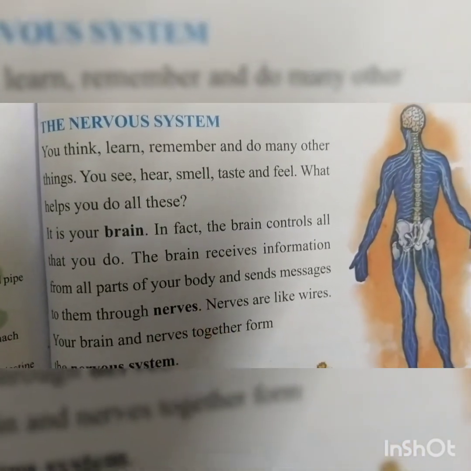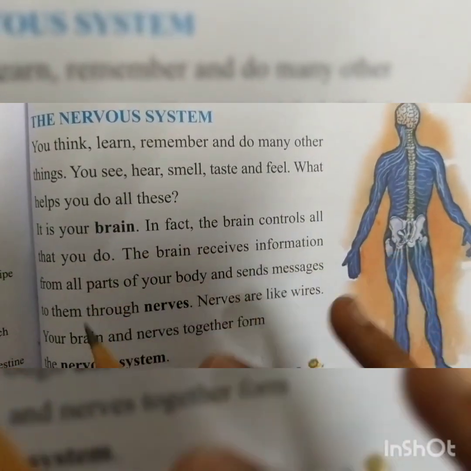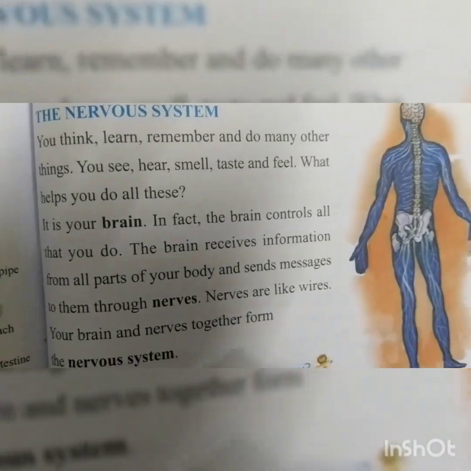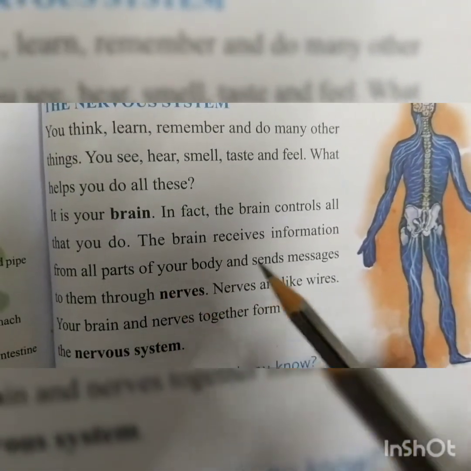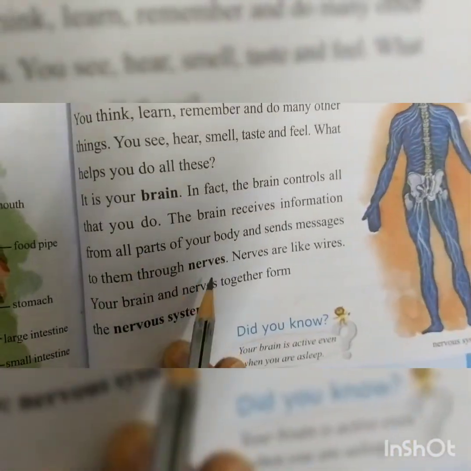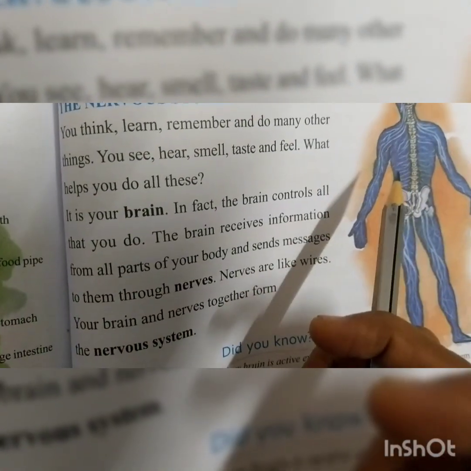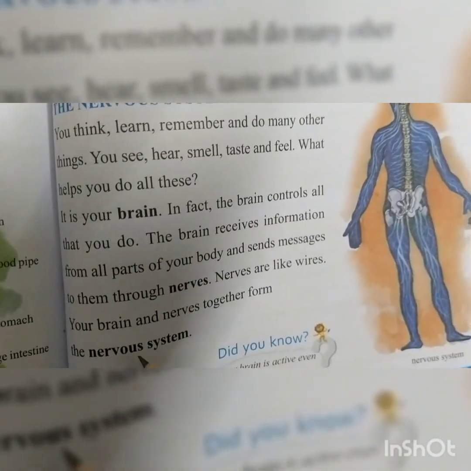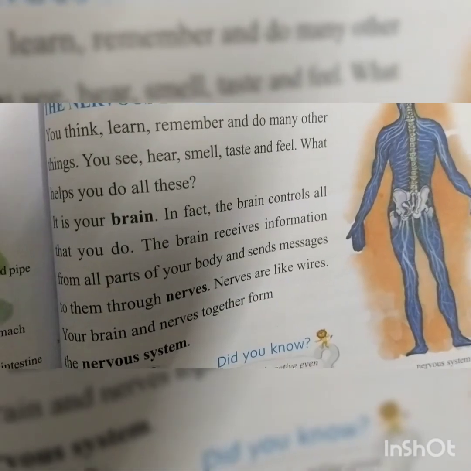It is located in the head and is well protected by the bony structure known as the skull. The brain receives information from all the body parts and sends messages through the nerves. Nerves are like wires. The brain and the nerves together form the nervous system.